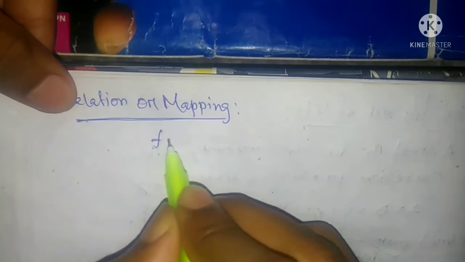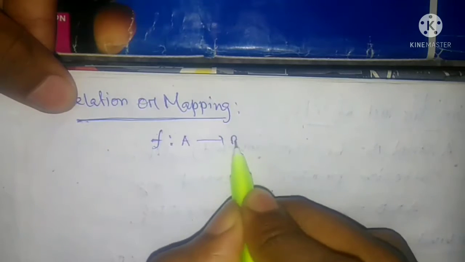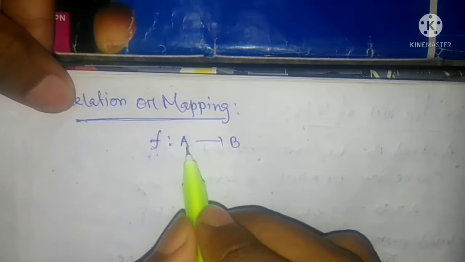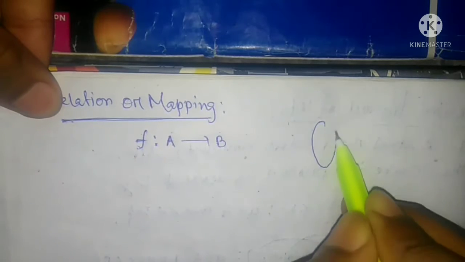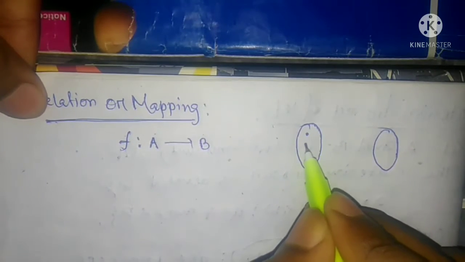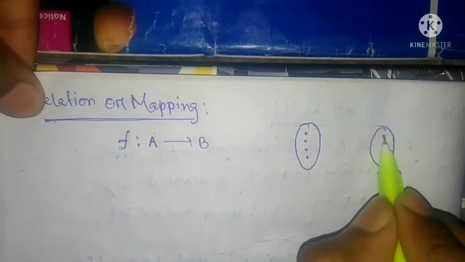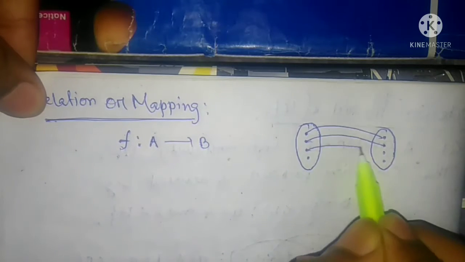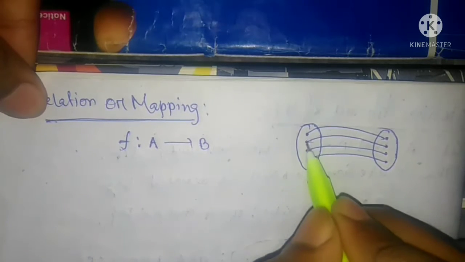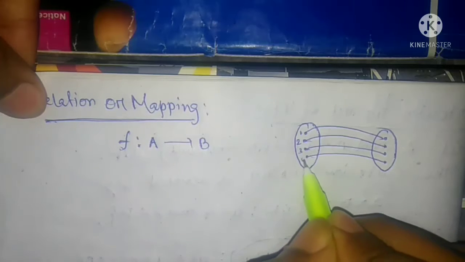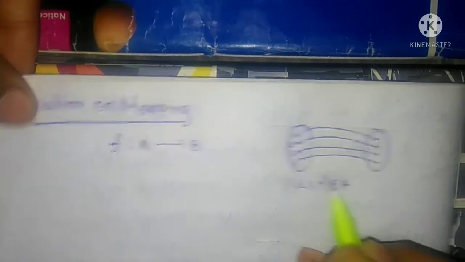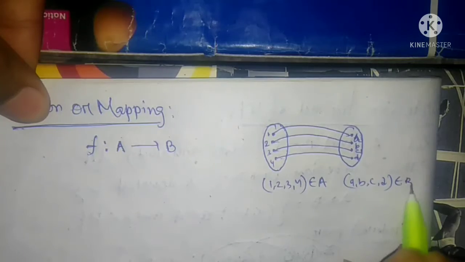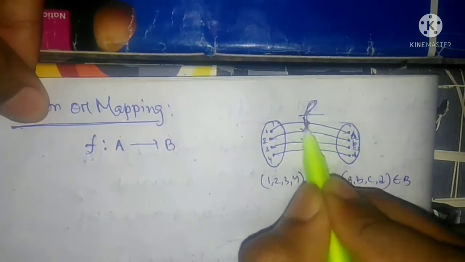So a relation f such that A to B is said to be a mapping, where f is a function, from A to B. Some elements here are from A and these are elements from B. The values 1 2 3 4 belong to A and these are coming from B. From where to where, this is called a mapping.